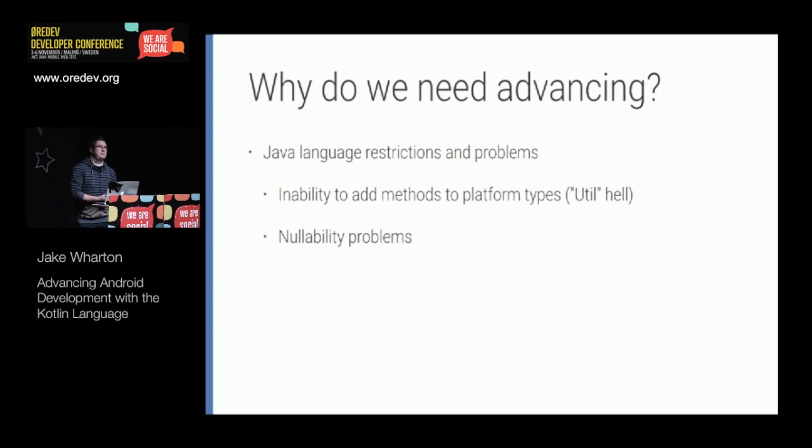The type system in Java, and especially in using it on Android, has problems with null. It has no first-class representation of types that may be null or may not be null. And so oftentimes the so-called billion-dollar mistake of the null pointer exception ends up killing your app. And then Java is certainly not the most terse language, and that's not necessarily a bad thing, but there's a lot of common idioms that just end up being overly verbose, which can potentially lead to errors and bugs in your code.